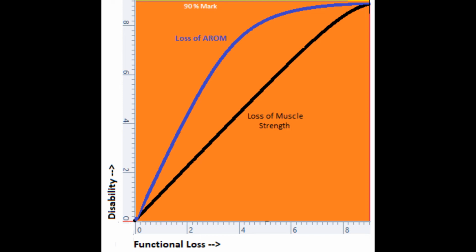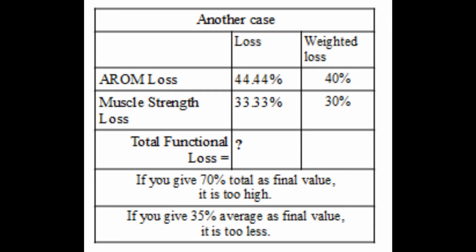Here, simple addition or averaging will not help us to sum up the values correctly. It will just flatten the resultant value. Let us take one example. Imagine that a victim has 44.44% loss of AROM and 33.33% loss of muscle strength. How much is going to be the resultant disability? First, we have to reduce the values in each dimension to 90% of the original values by weightage. It will result in values of 40% and 30%. After this, we can check simple addition. That will result in 70%.